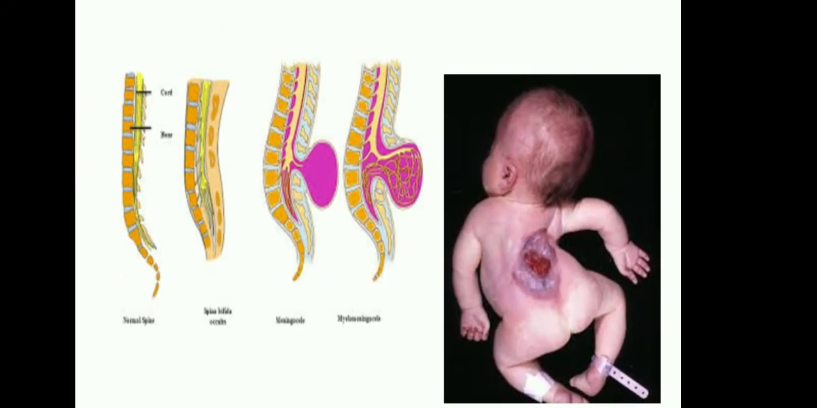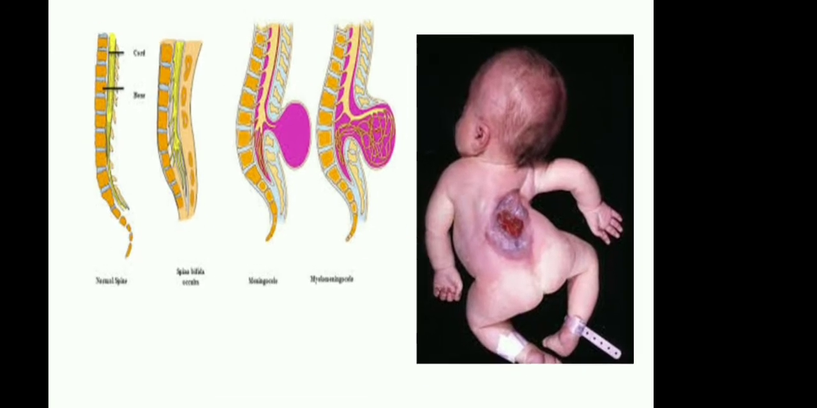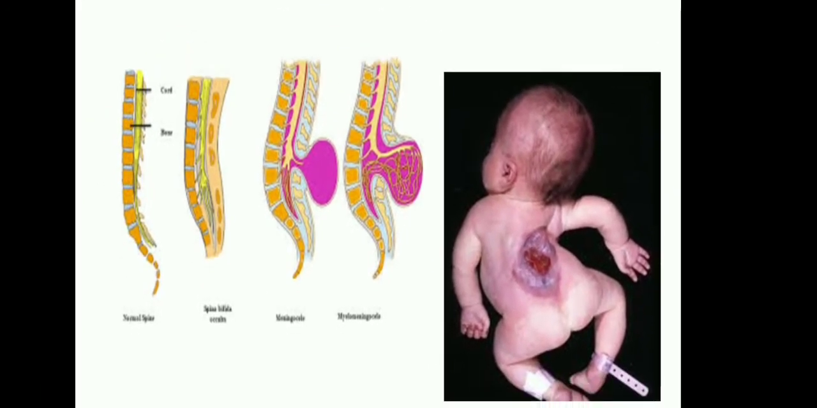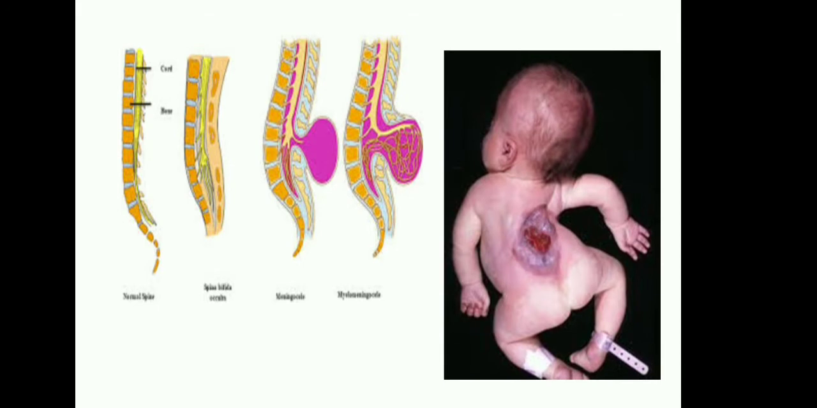In total, how many spina bifida types? The first one is the normal spine. The second one is spina bifida occulta. The third one is meningocele. The fourth one is myelomeningocele. Okay, in total only three types; the first one is normal. Okay, look at this picture, the right side picture, how does it look? Here the spinal cord and then spinal nerves are also open. This is called myelomeningocele.